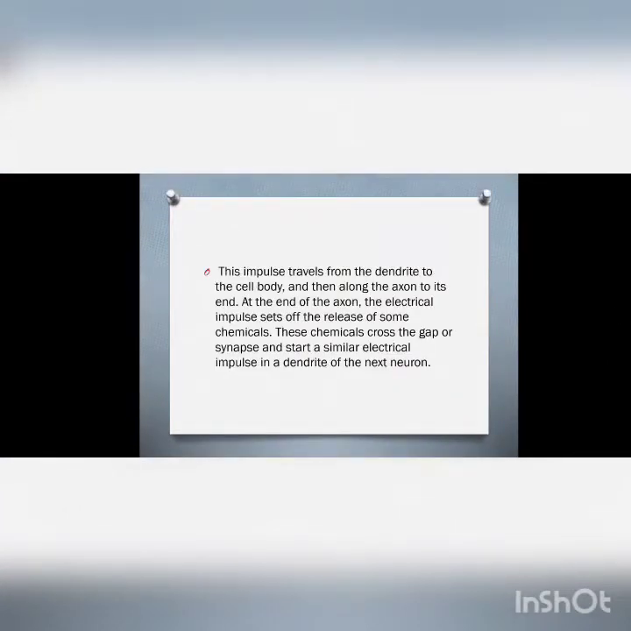The impulse travels from the dendrite to the cell body and then along the axon to the end. At the end of the axon, the electrical impulse sets off release of some chemicals. These chemicals cross the gap or the synapse and start a similar electrical impulse in a dendrite of the next neuron. This is the general scheme of how nerve impulses travel in the body.